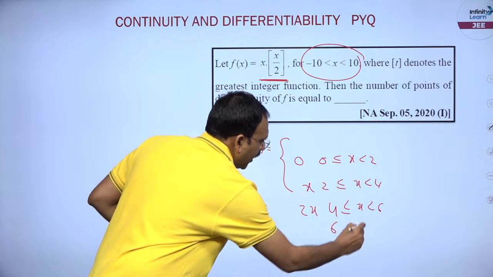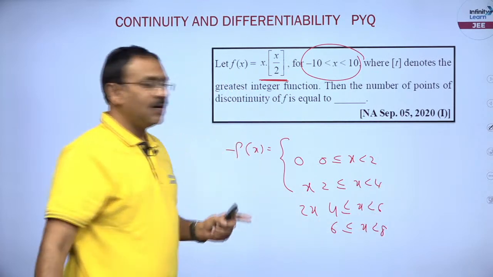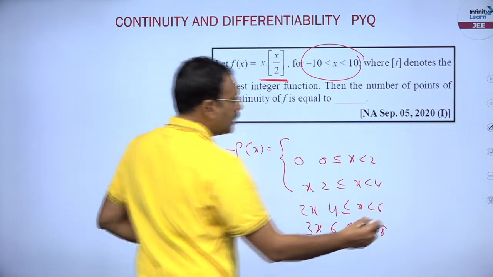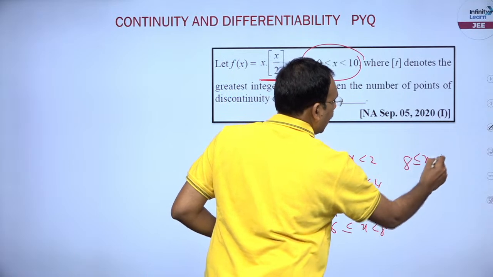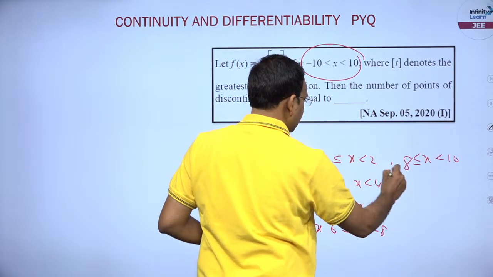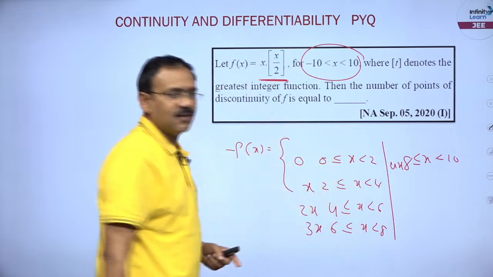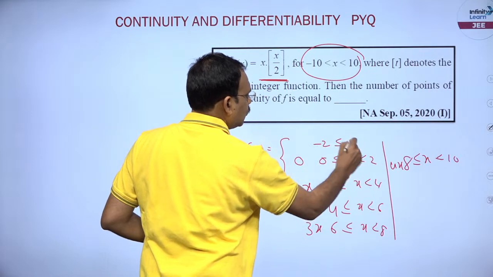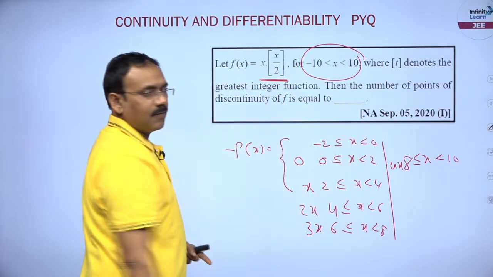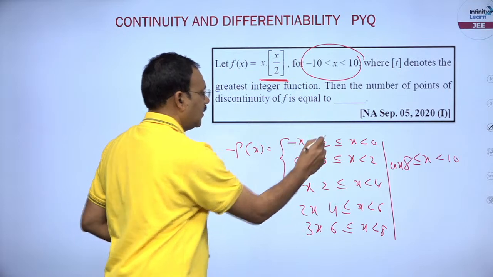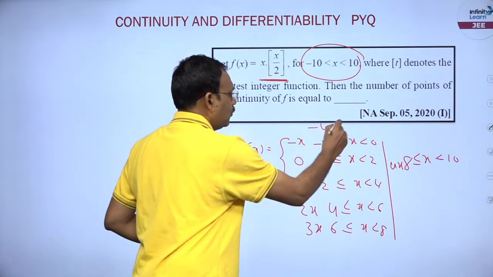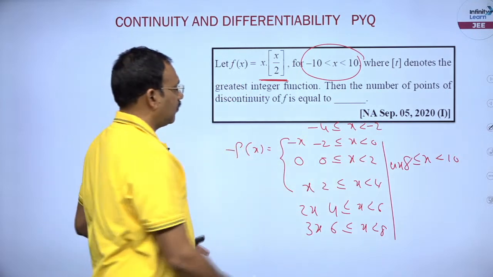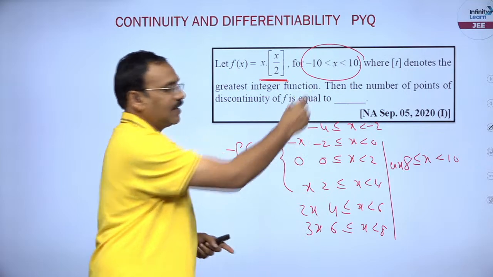And 6 to 8, it becomes 3x. In the same way, other definition, 8 to 10, the definition becomes 4x, right? In the same way, you can write the left side also. You see minus 2 to 0, the step is minus 1, so minus x, whereas minus 4 to minus 2, step becomes minus 2, so minus 2x, like that you can write.